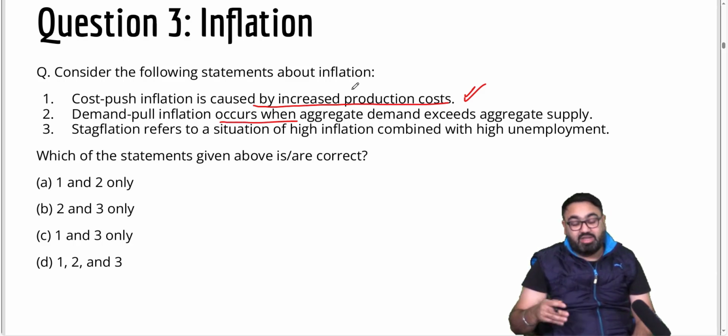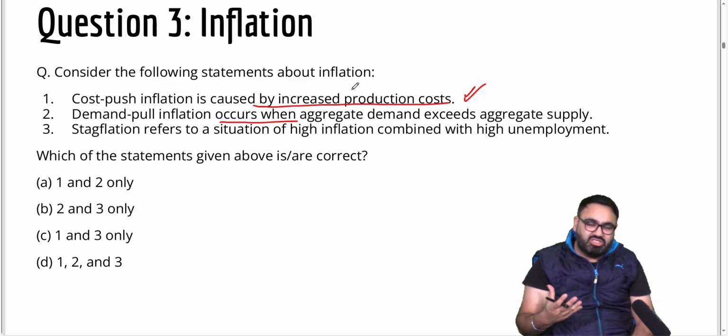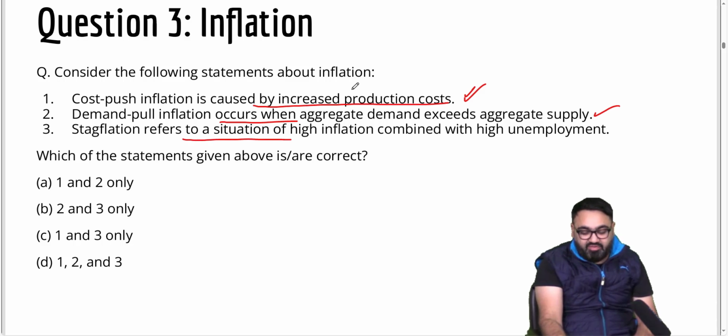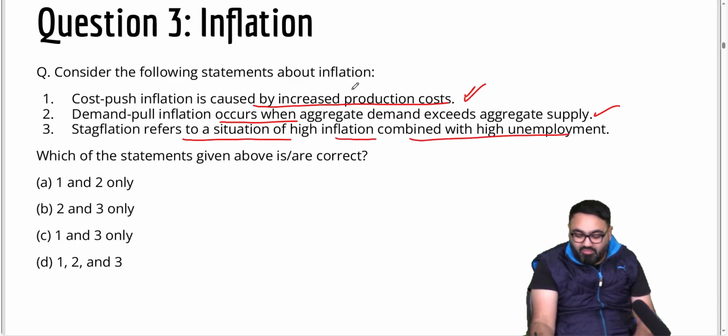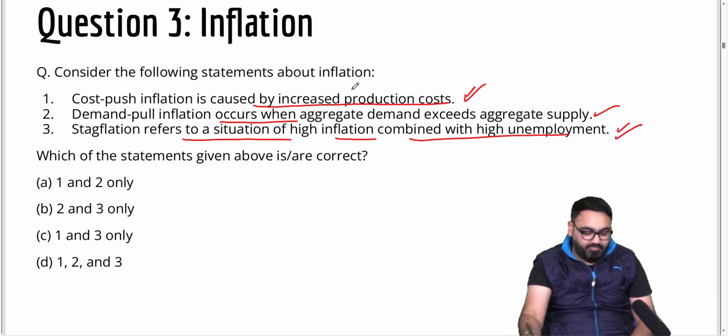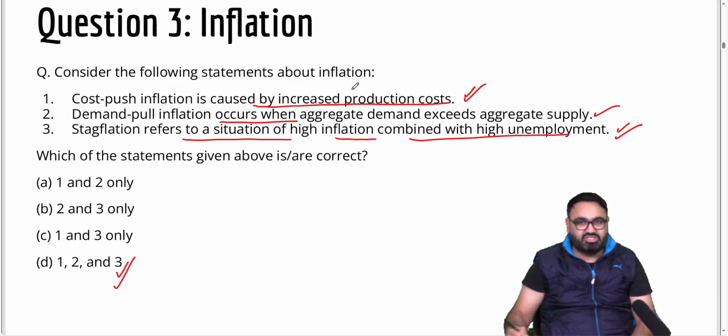Demand pull inflation: when the demand increases and supply is constant, it again leads to a price rise, that is inflation. Stagflation refers to high inflation along with high unemployment, which is a very bad situation for an economy, which is also true. All these 3 are correct. The answer here is D.